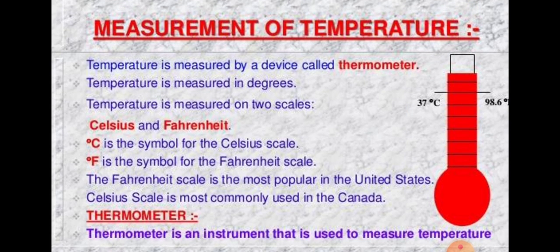Okay, and temperature is measured by using a device or instrument called a thermometer. A thermometer has a scale marked on it which is used to read temperature. The most common temperature scale marked on thermometers for measuring temperature is the Celsius scale. Temperature is expressed in the unit degree Celsius, written in short form as degree C, the symbol you see in this example. This unit is read as degree Celsius or just degree C.